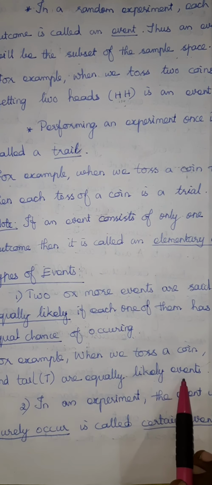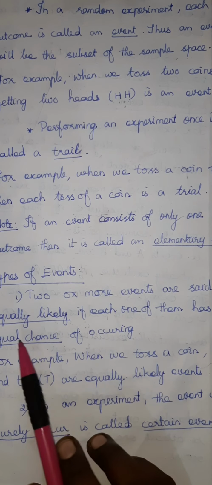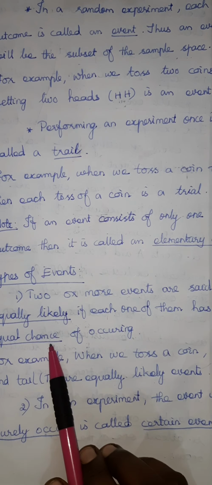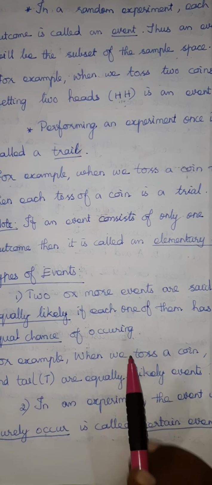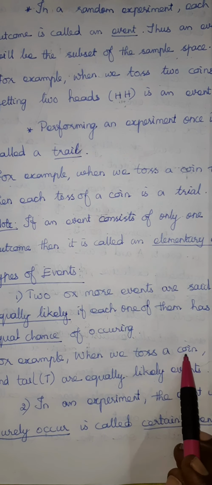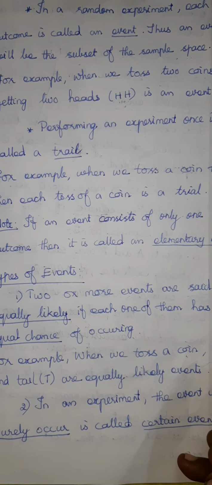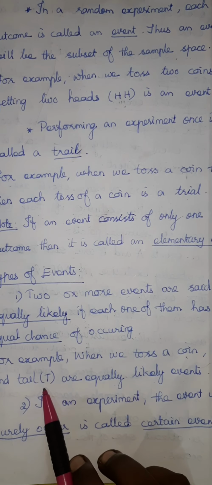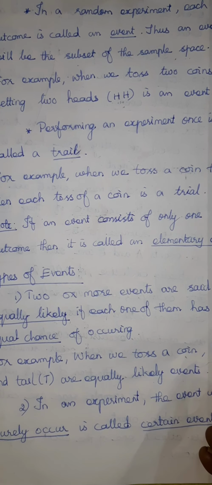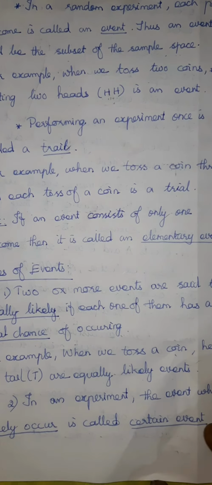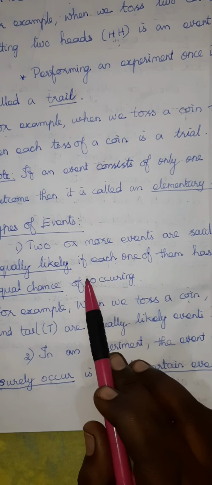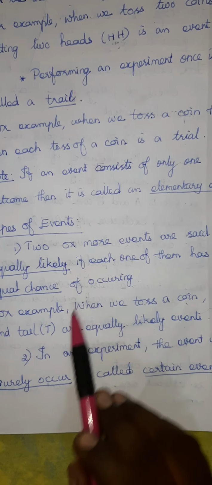It is an equally likely event. So when we are tossing a coin, we will get head or tail. The possibility of head is 1 and the possibility of tail is also 1. So we can say this is an example of an equally likely event.